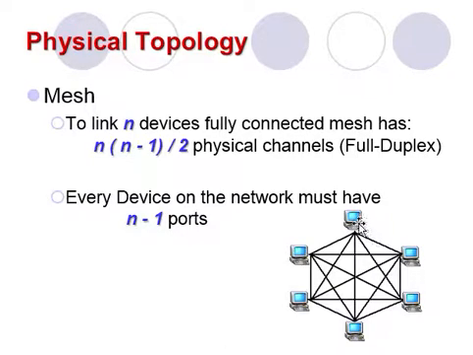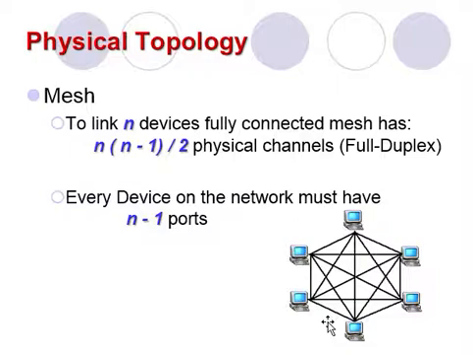Here you can see that every node or device is connected with every other device. Similarly, all other devices are connected with the other devices as well.